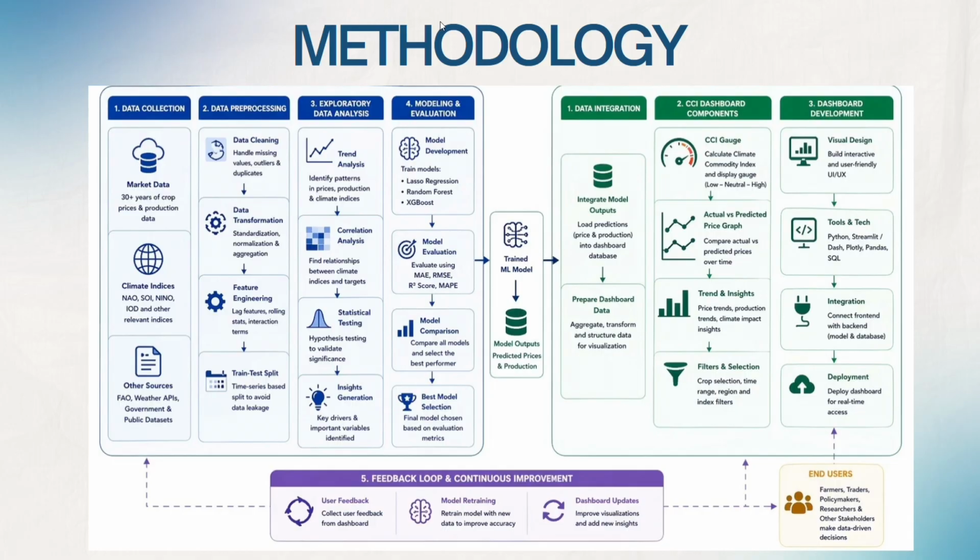Fourth, integration and feedback. The high precision outputs are fed into a database that powers our interactive Streamlit dashboard. It displays a climate commodity index gauge, indicating if current climate conditions are adverse or supportive, and a 1 month lead forecast graph. Finally, as new market data comes in monthly, the system allows for periodic retraining to prevent model drift.